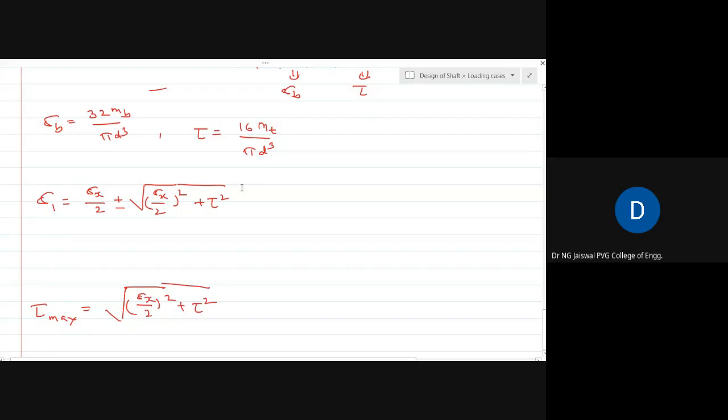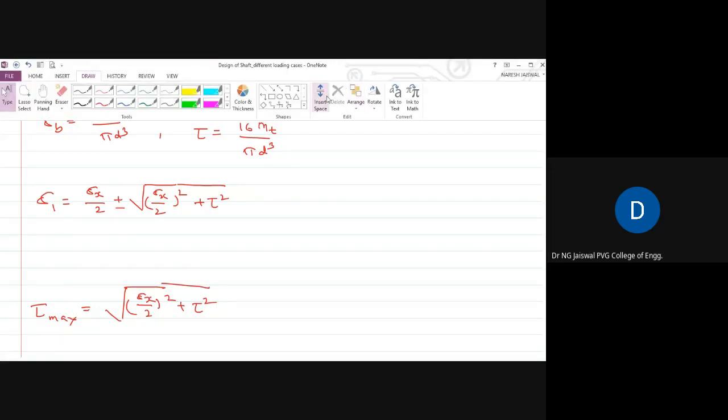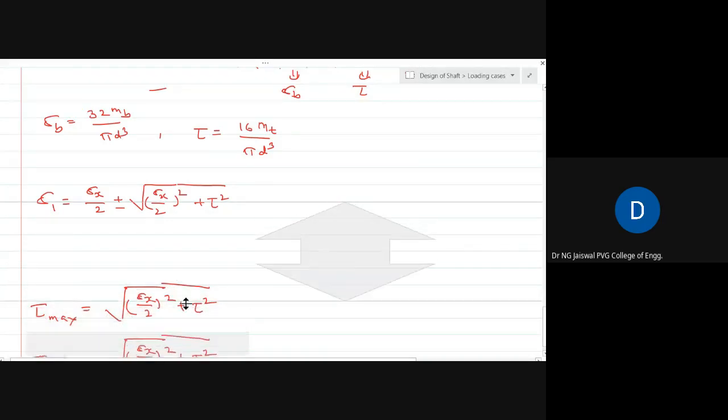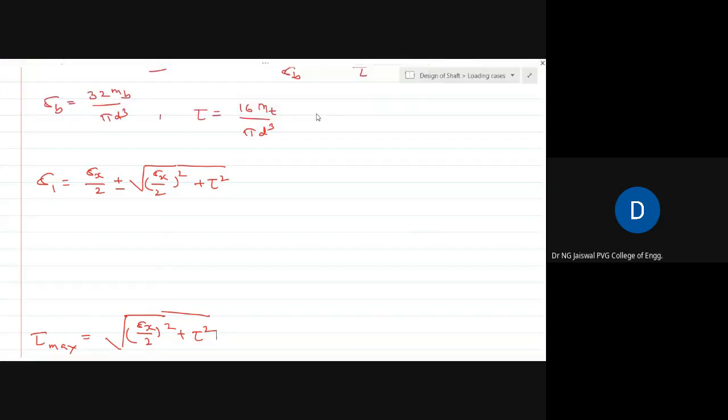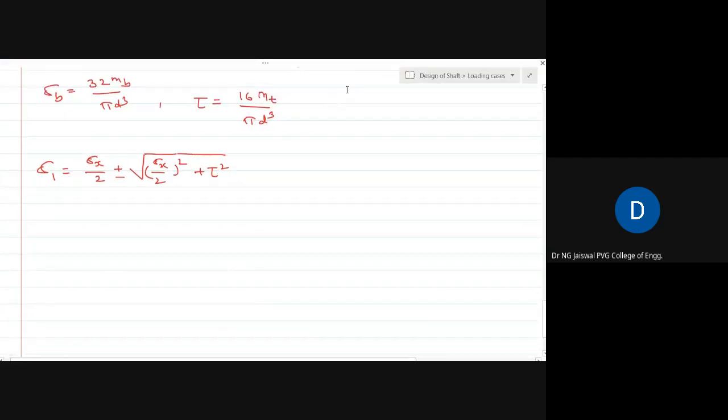Why are these equations required? They are required when two different natures of stresses are acting simultaneously. One is the normal stress, which is a bending stress here, and another is the shear stress. If we apply the equation here, in our case sigma x is actually equal to sigma b because it is a bending stress. That is why it is sigma b divided by 2 plus minus.